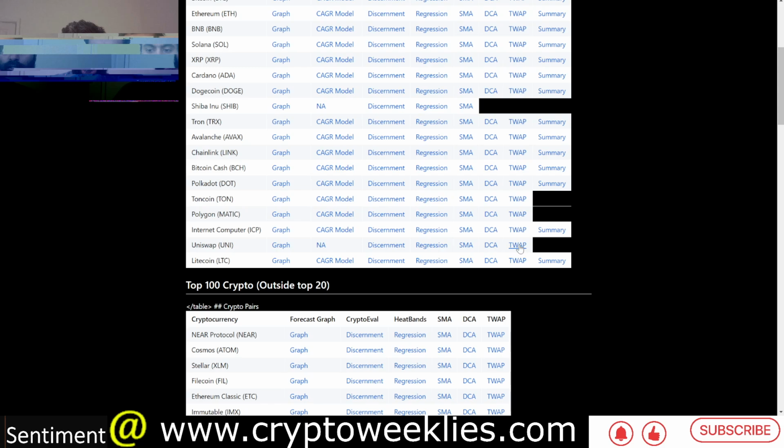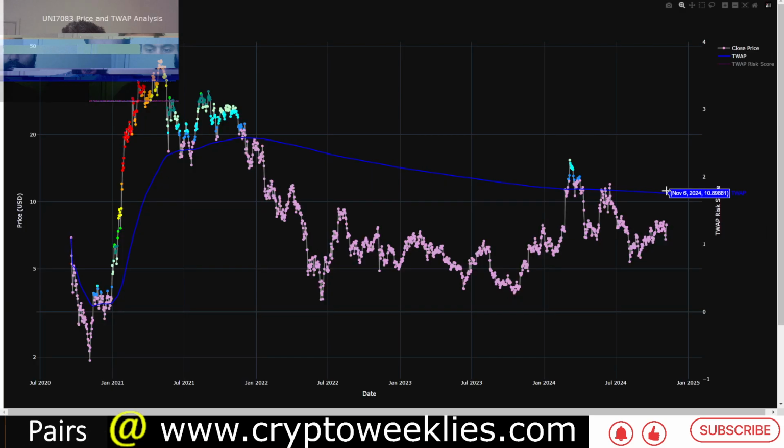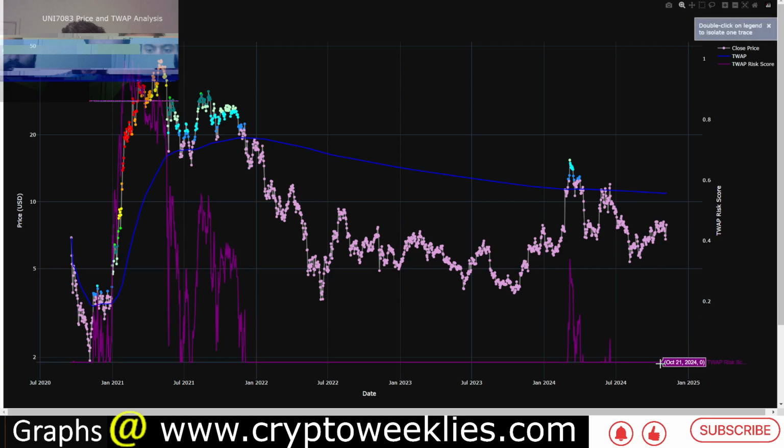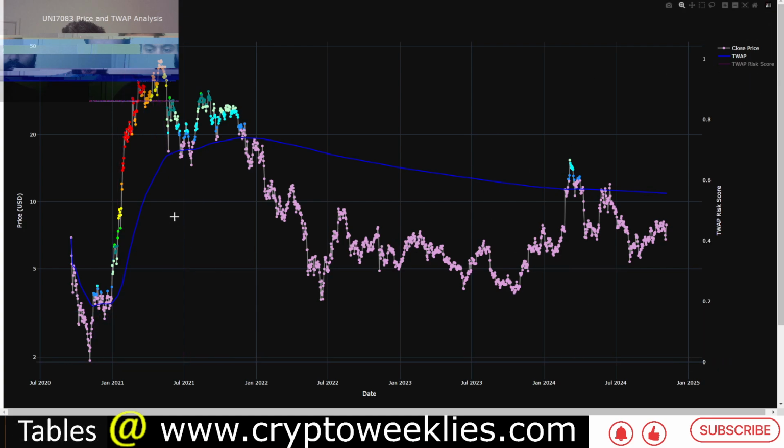And last but not the least is the time weighted average price based model. The time weighted average price is coming in at around $10.90. That means prices are below this time weighted average price, and whenever the prices are below the blue line, which is the time weighted average price, the risk associated with dollar cost averaging is essentially zero over a long period of time. That means an accumulation in this territory, if the bull market were to commence, would historically speaking provide some of the low risk environment for accumulation. Again, not the actual bottom, but a range where DCAing makes the most sense.